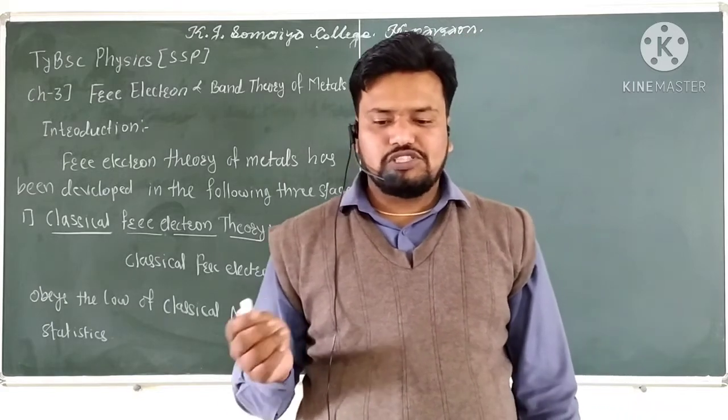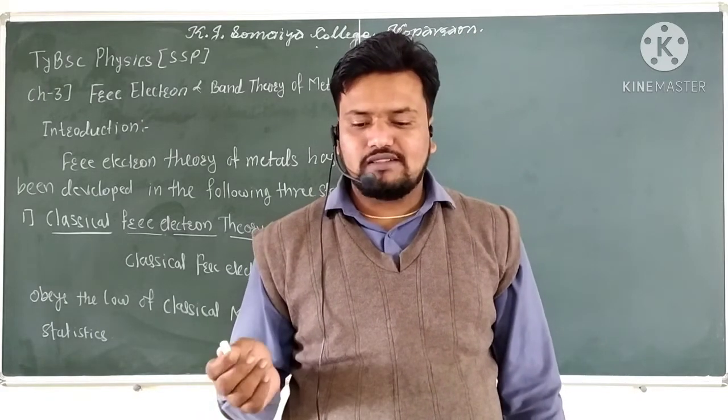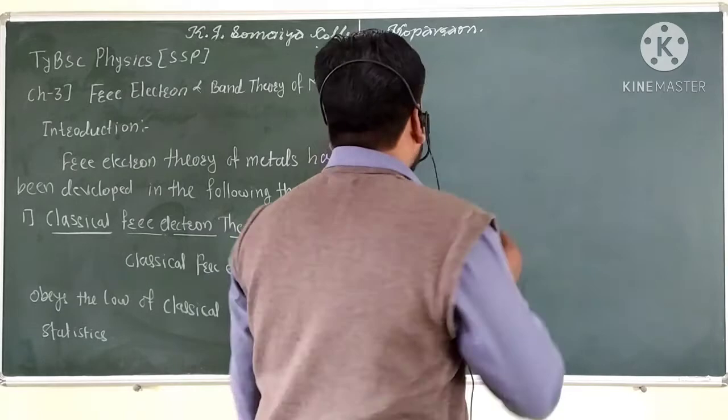The next point is the quantum free electron theory.